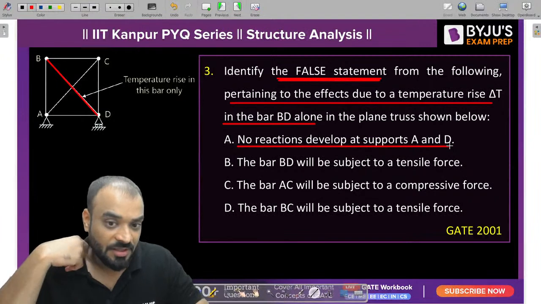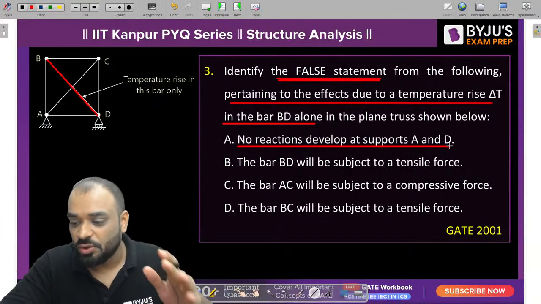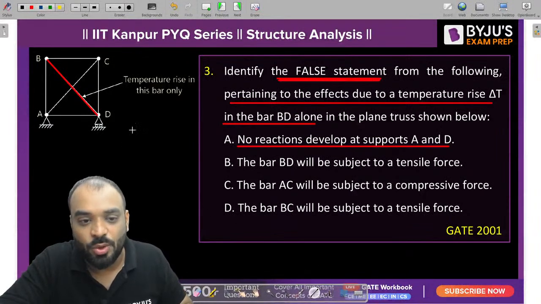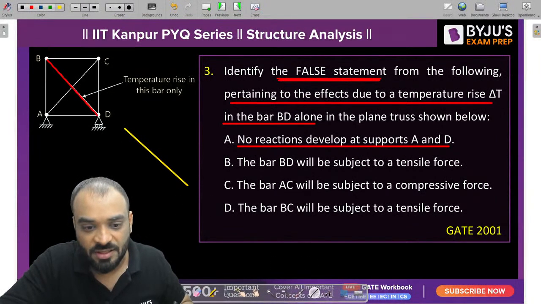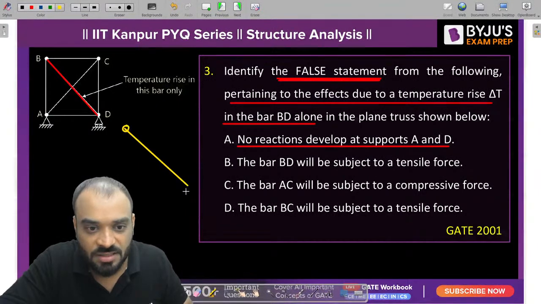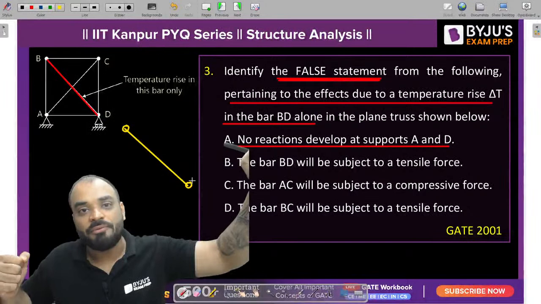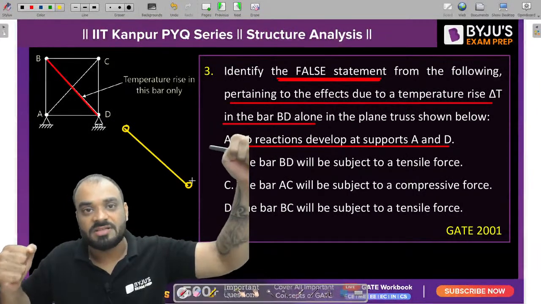Second thing, the bar BD is subjected to tensile force. Now listen guys, when this particular bar is trying to extend due to the temperature, which type of force is this member trying to develop?